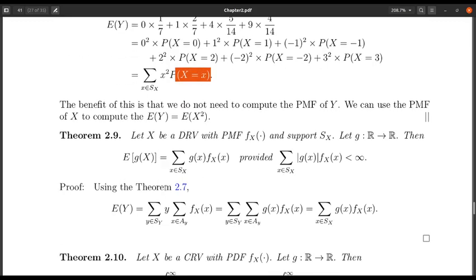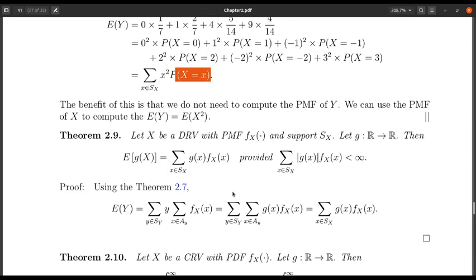Okay. So whatever we discussed is summarized in Theorem 2.9. Theorem 2.9 says that if X is a discrete random variable with PMF f_X and support S_X, and if g is a function from R to R, or in particular a function g from the support of X, S_X, to R, then the expectation of g of X is nothing but summation g of x f_X of x, and we need an existence condition. The existence condition becomes summation of mod g of x f of x less than infinity.